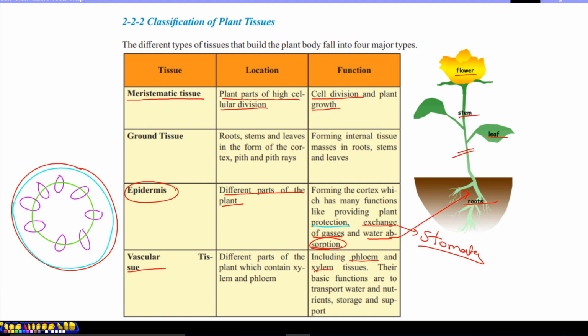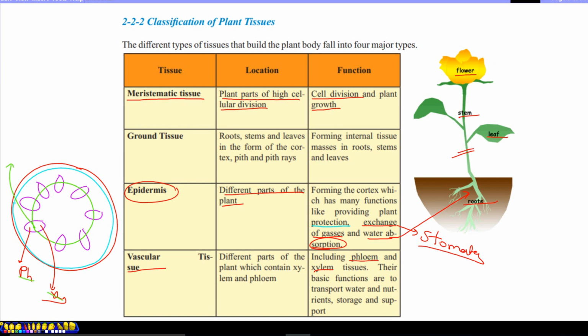The outer part is phloem, while the inner part is xylem, and between them is one layer of meristematic tissue to form new xylem and new phloem each year.